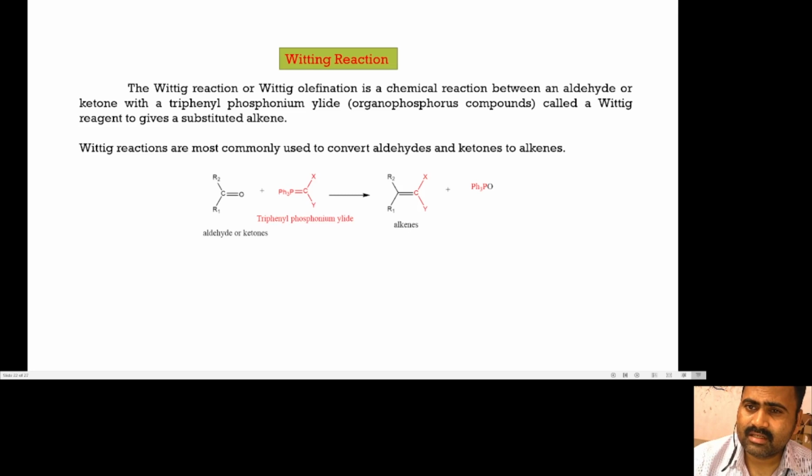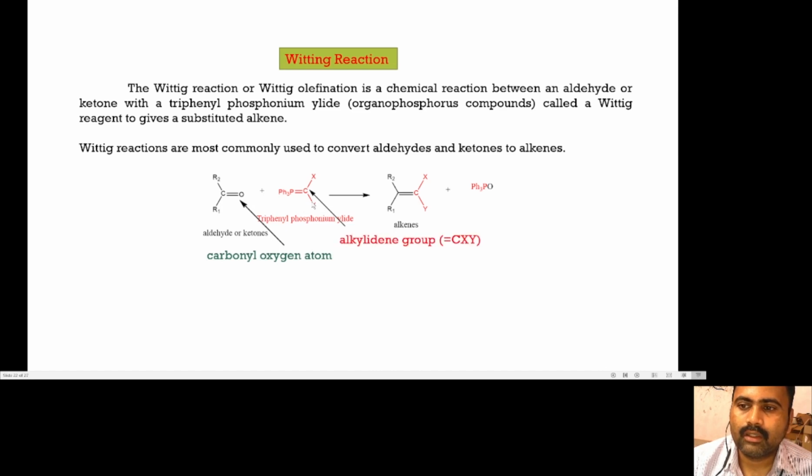If we discuss the general reaction pattern of Wittig reaction, here the aldehyde and ketones react with the organophosphorus compound, that is triphenyl phosphonium ylide, to give substituted alkenes. This reaction involves the substitution of the carbonyl oxygen atom by the alkylidene group of phosphorus ylide to give alkene.